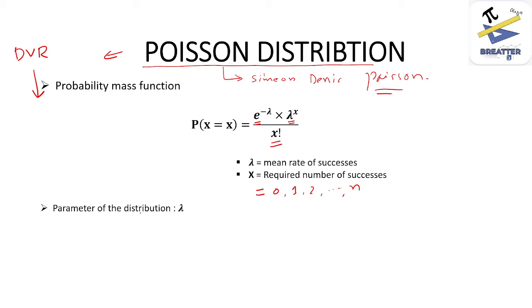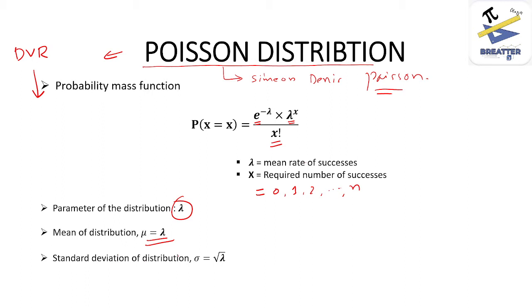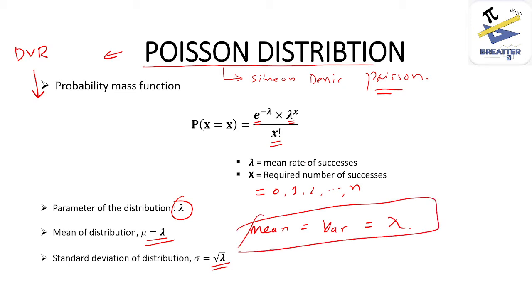Now the parameter of the distribution is the mean rate of success, that is lambda. Mean of Poisson distribution is equal to mean rate of success, and standard deviation of Poisson distribution is square root of lambda. That means mean equals variance equals lambda. This is easy to remember for Poisson distribution.